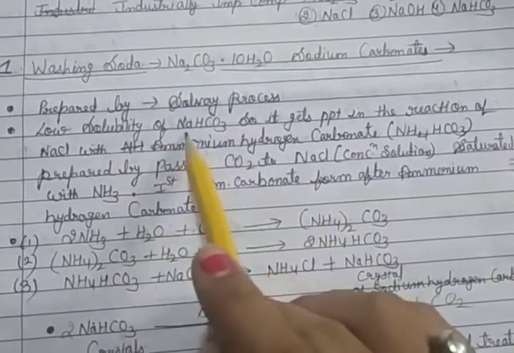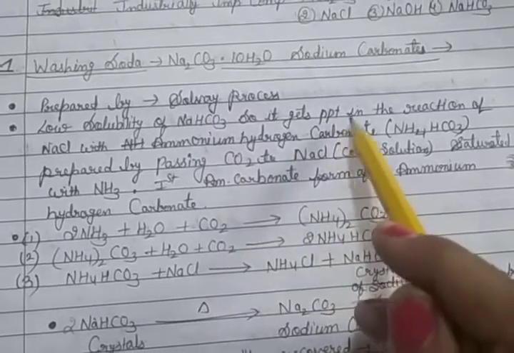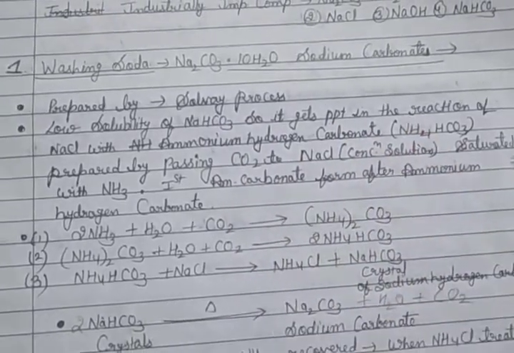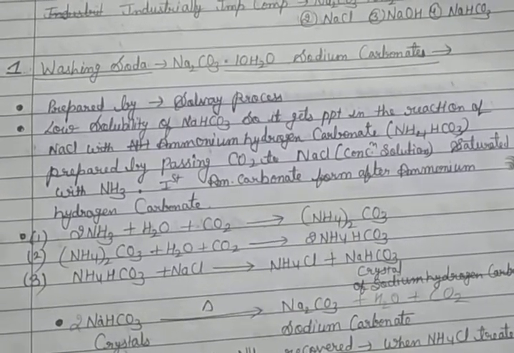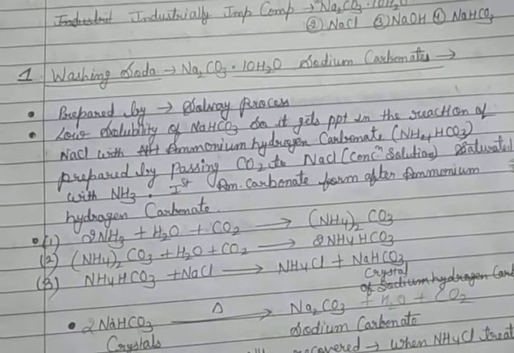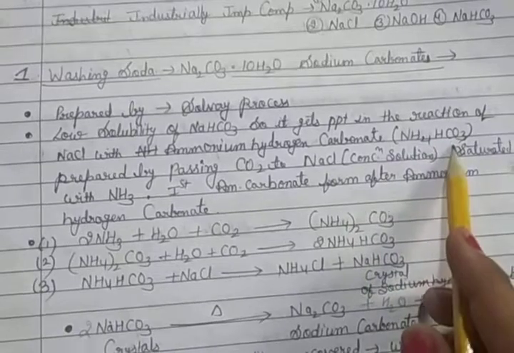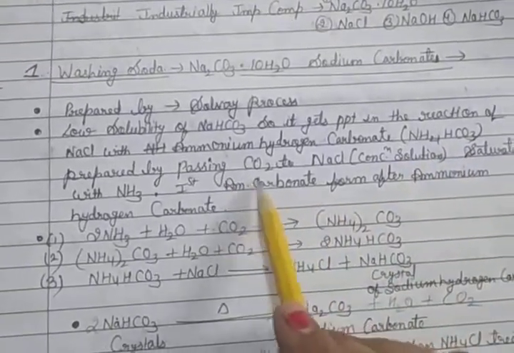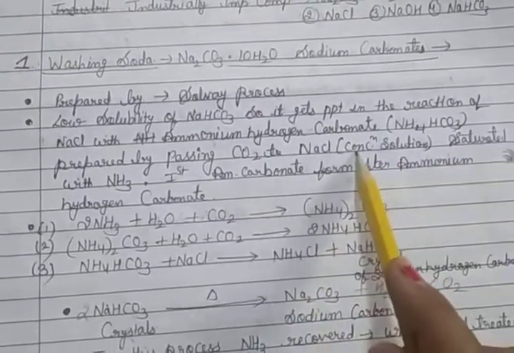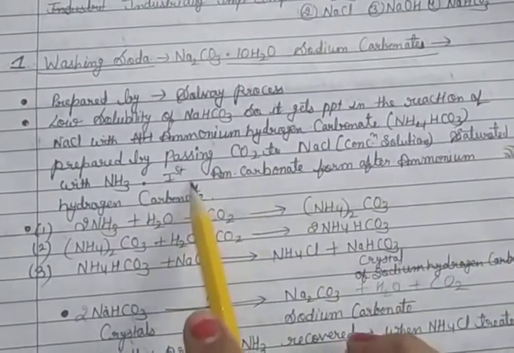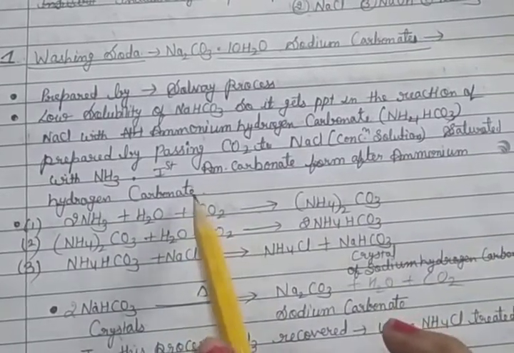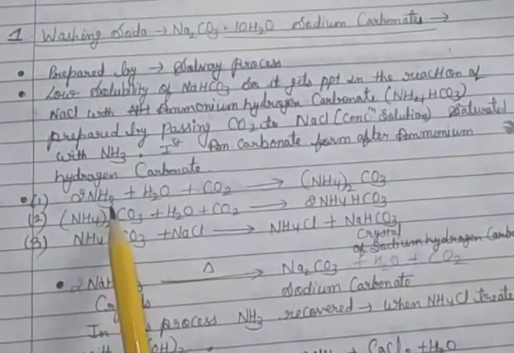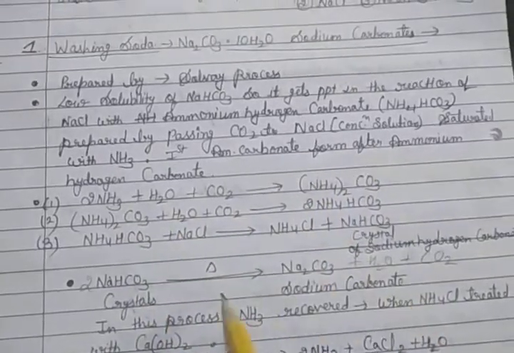Because of the low solubility of sodium bicarbonate, it gets precipitated in the reaction of NaCl with ammonium hydrogen carbonate, NH4HCO3. This is prepared by passing CO2 into a concentrated NaCl solution saturated with ammonia. First ammonium carbonate forms and then ammonium hydrogen carbonate. So see the reaction; this whole process is the Solvay process.